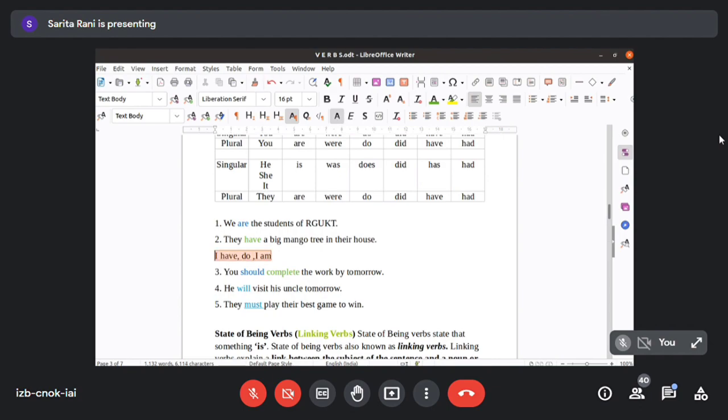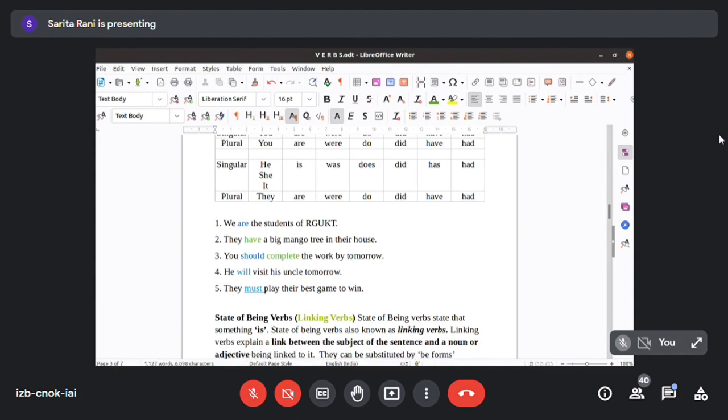Let me give you one example. Let's just continue with that only. With I do, we do. Clear? You do, plural you do. With third person singular, it becomes does. That you have to remember. Clear? He does, she does, it does. Clear, got it, children? That you remember.